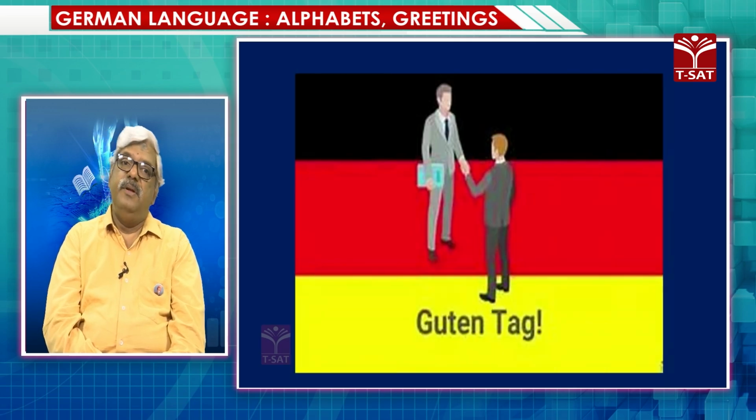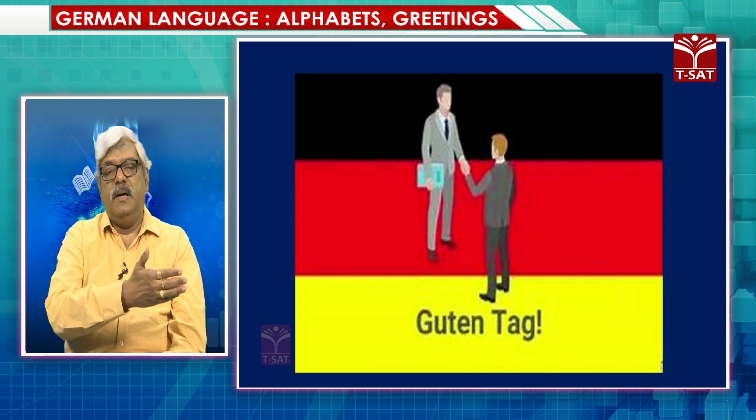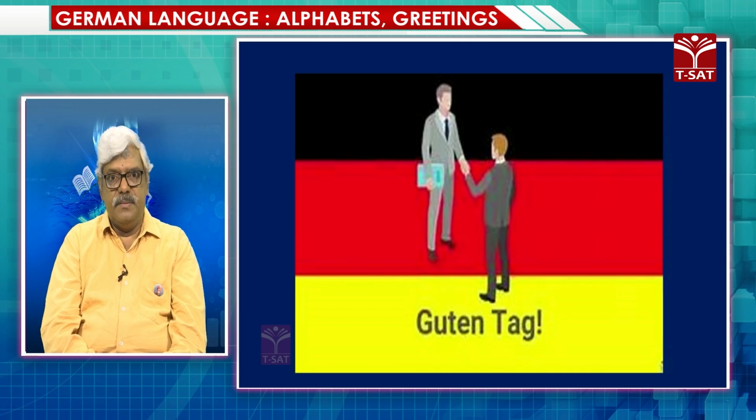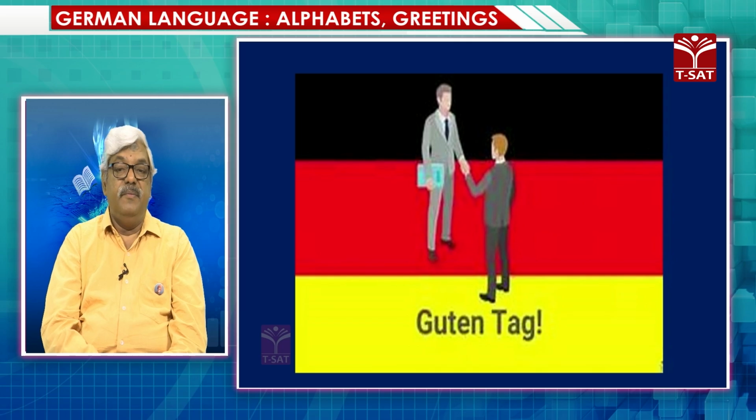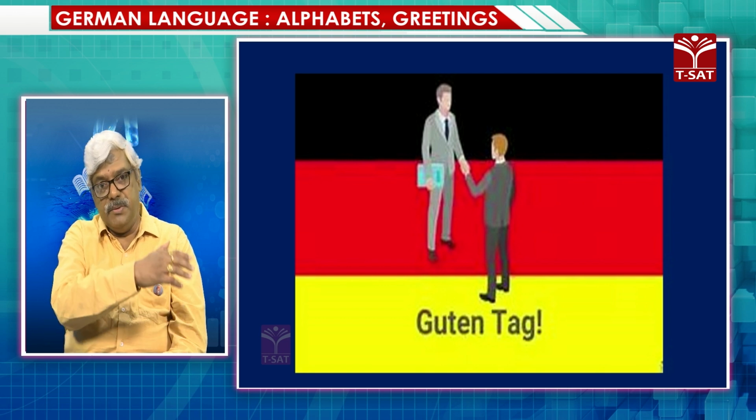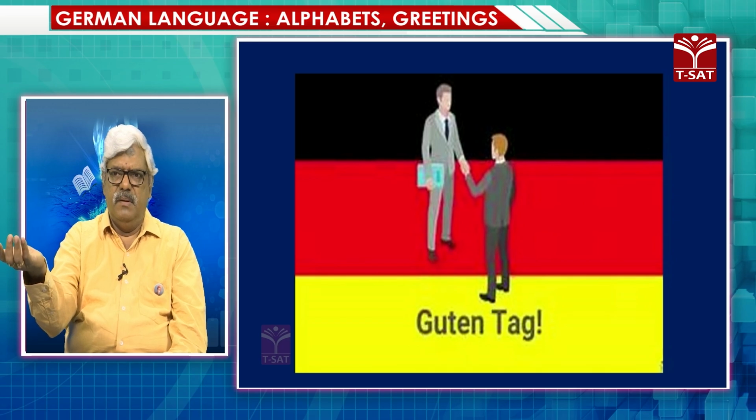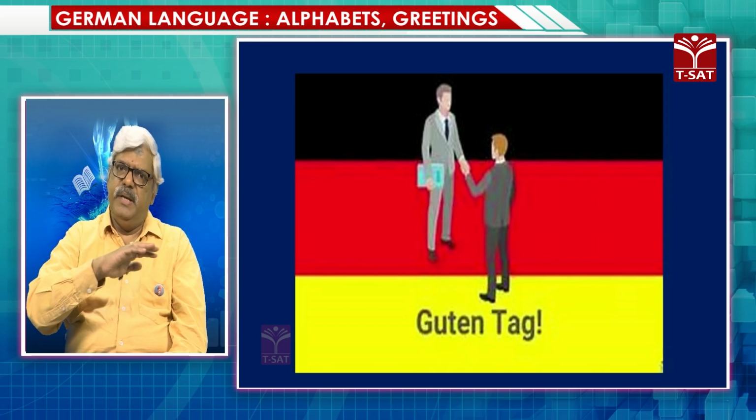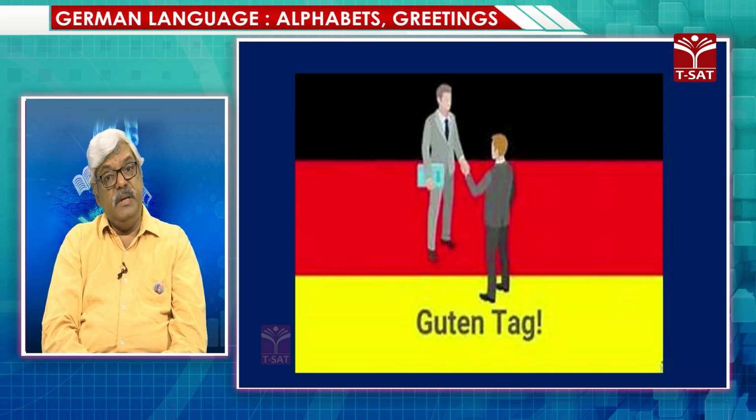So once again, when do we use this? We use it from 10 o'clock onwards, roughly till 2, 3 or even up to 4, with the sense of good afternoon. But if you want to use it with the sense of good day, you can use it in the whole daytime. Anytime when you see anyone, let it be any part of the day, morning, afternoon, evening, you can directly say Guten Tag. The meaning is good day at that time.